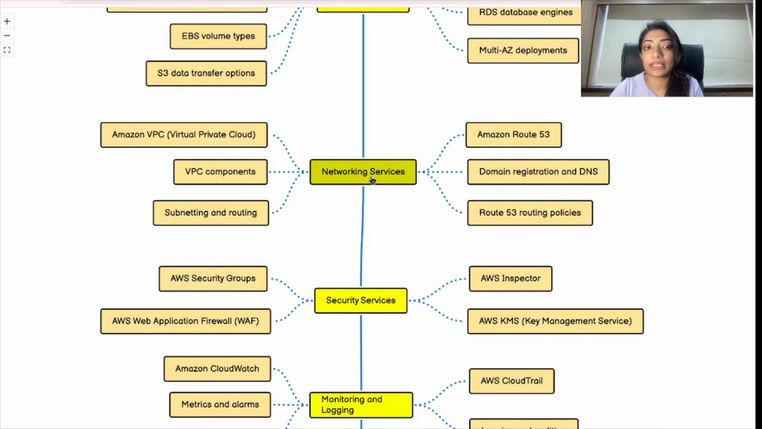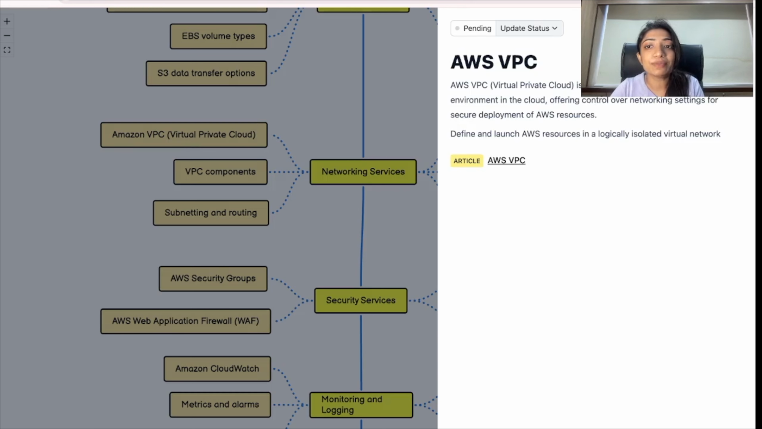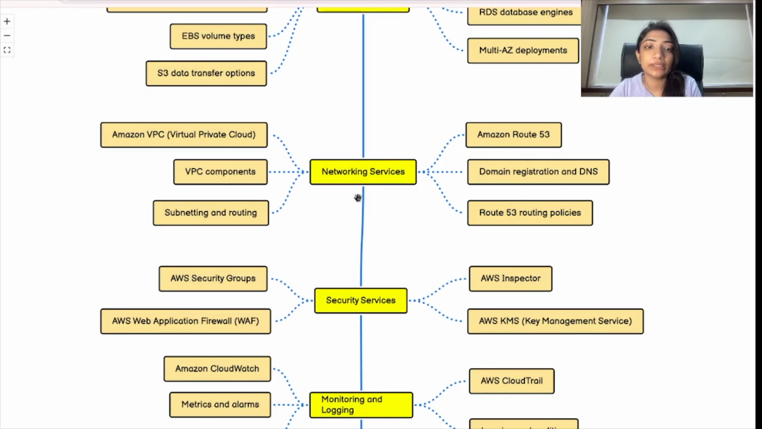Let's move to networking services. So one of the famous networking services in Amazon is VPC, right? VPC is a customizable and isolated network environment in the cloud, offering control over networking settings for secure development of AWS resources. So here is an article for AWS VPC in which all the other components that I have listed over here will be mentioned. So go visit that link if you want to dive into VPC.